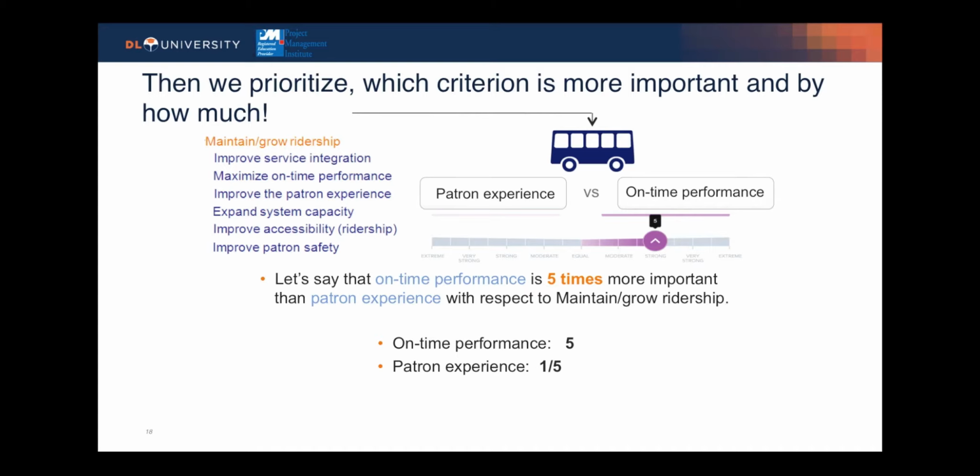The end result provides us criterion weights as percentages, as each relates to the portfolio goal. In our transportation example, the criterion patron experience goes head-to-head against the criterion titled on-time performance. Now, one of our subject matter experts, or SMEs, may say that on-time performance is 5 times more important than the patron experience, and they would log their judgment accordingly in the Decision Lens software solution. Then they would move on to the next pair of criteria and repeat placing their informed judgments.